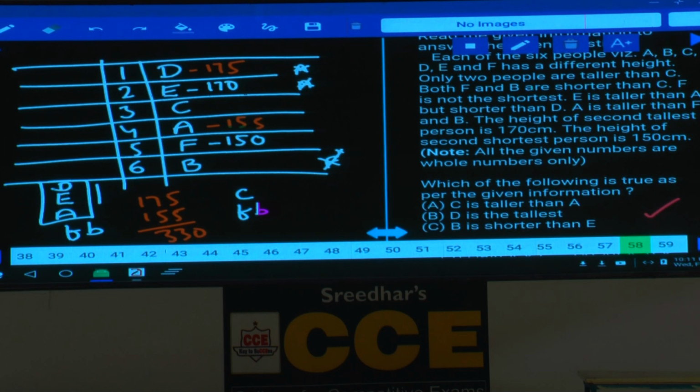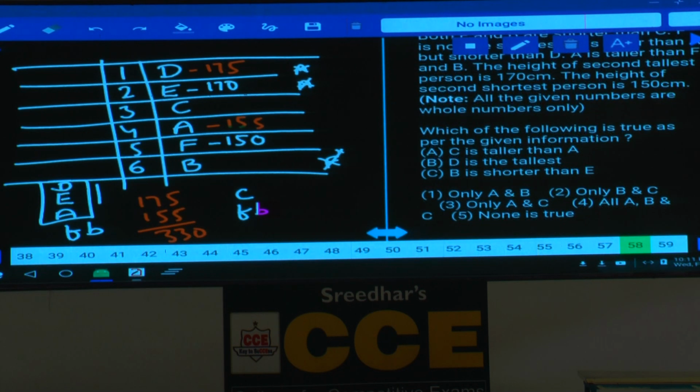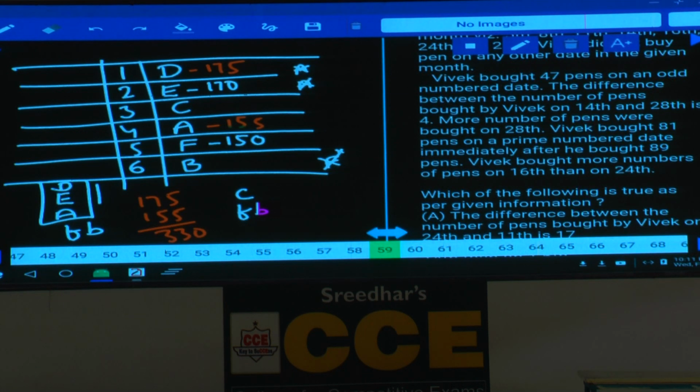Then question number 58. Which of the following is true as per the given information? C is taller than A, true or false? Yes, definitely true. D is the tallest, true or false? Yes, it is also true. B is shorter than E, this is also true. Hence, all the statements A, B and C are true, choice 4. 58, choice 4.